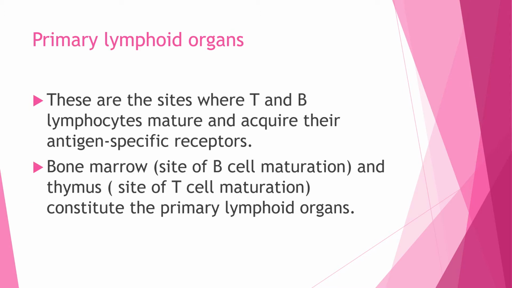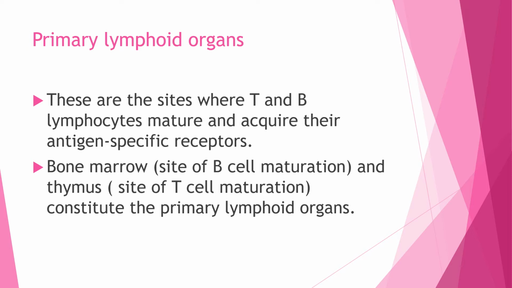Primary lymphoid organs. These are the sites where T cells and B cells, which I covered in the previous video, mature. Why are their names T cells and B cells? Because T cells mature in the thymus and B cells mature in the bone marrow. So from there only they acquire their names. Primary lymphoid organs are the sites where T and B lymphocytes mature and acquire their antigen specific receptors.